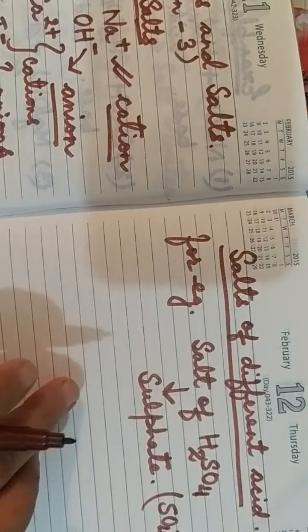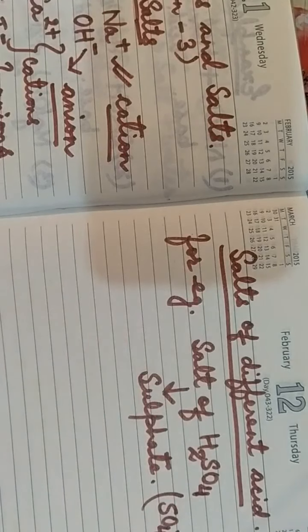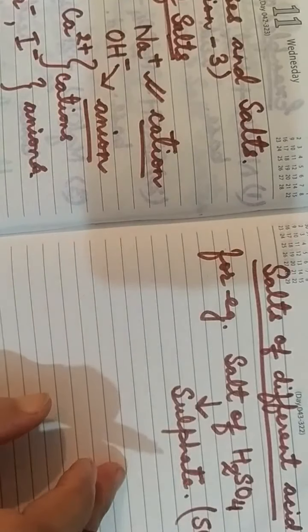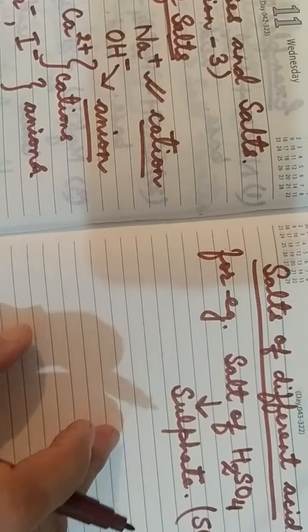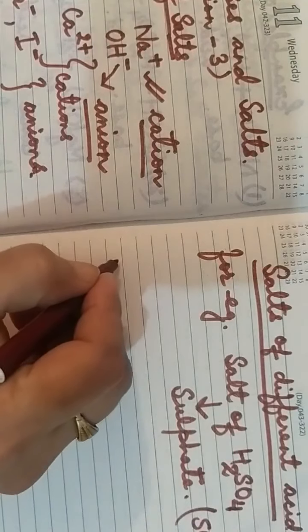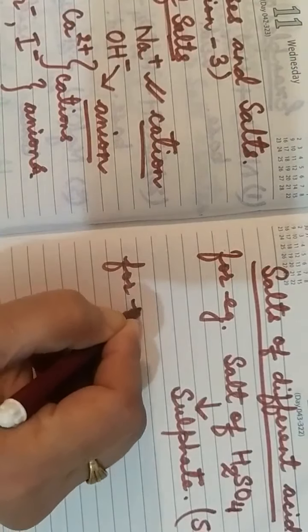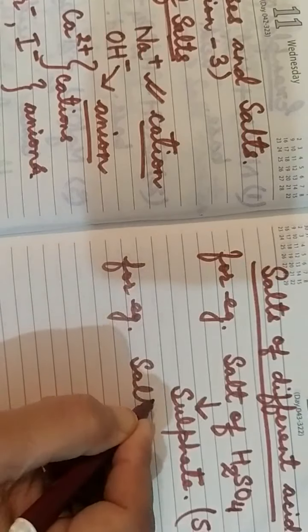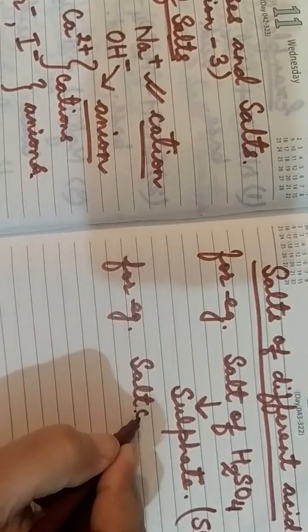And the salt of hydrochloric acid always produces salts that end in chloride, and it contains the chloride ion. For example, I am talking about the salt of hydrochloric acid.